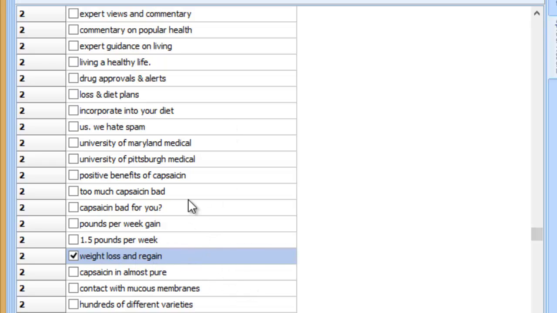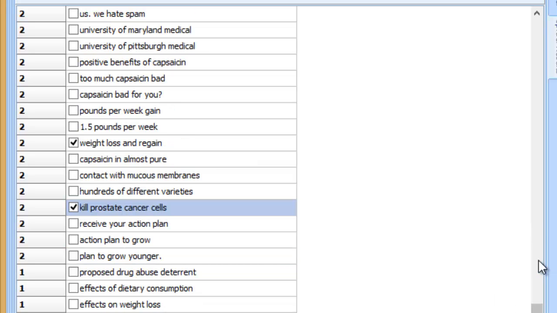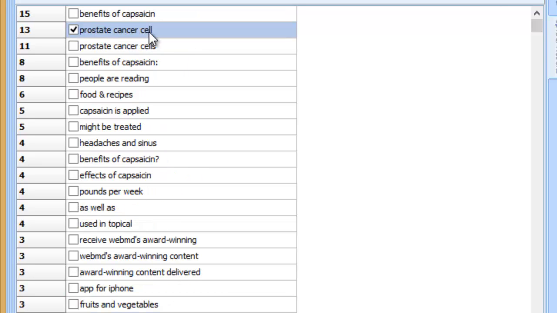Weight loss and regain, kill prostate cancer cells, proposed drug abuse deterrent, effects on weight loss. Let's go to the 3 word phrases. Prostate cancer cell, headaches and sinus,